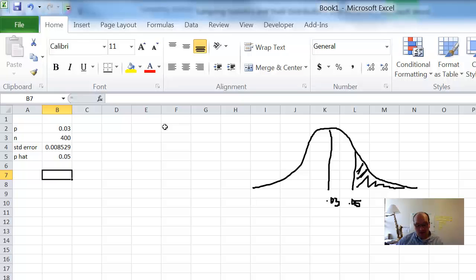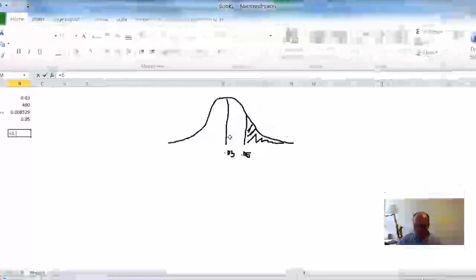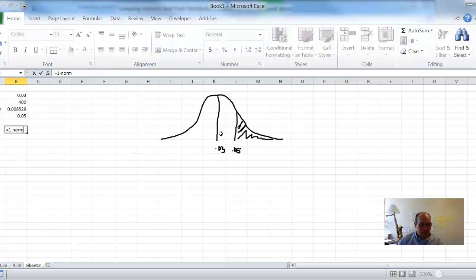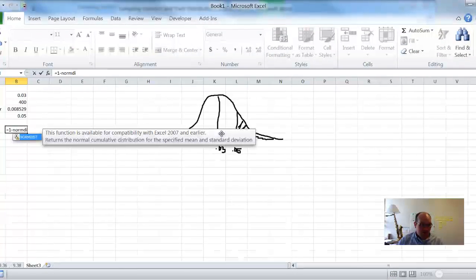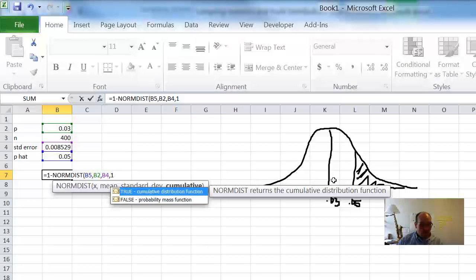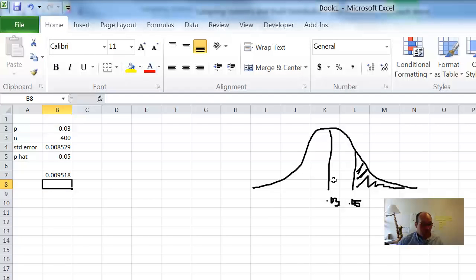So now how do I do this? Since this is the right side, this is a 1 minus NORM.DIST, right? So it equals 1 minus NORM.DIST. X is what I got, that's P hat. The mean is what I expected to get, P. Standard deviation is our standard error. And 1 is our cumulative. So the answer is pretty small, 0.009.